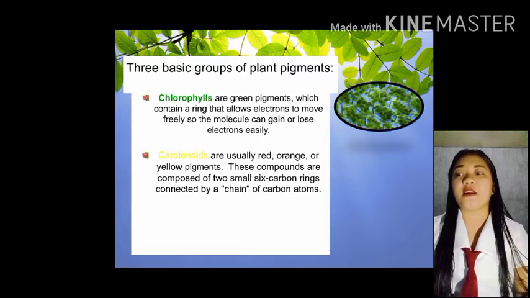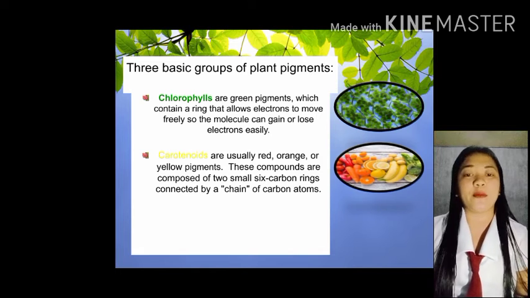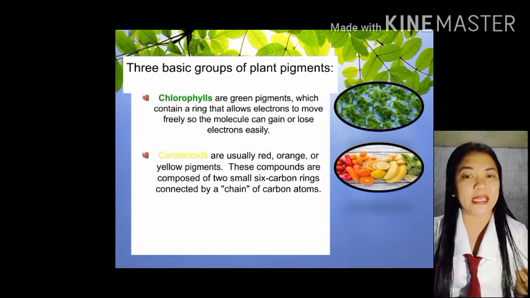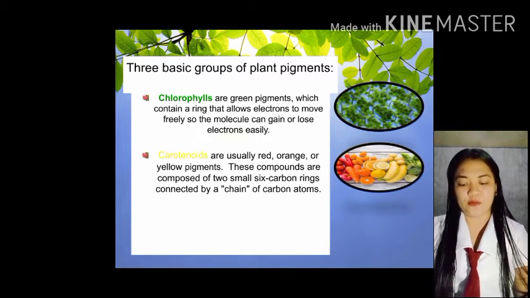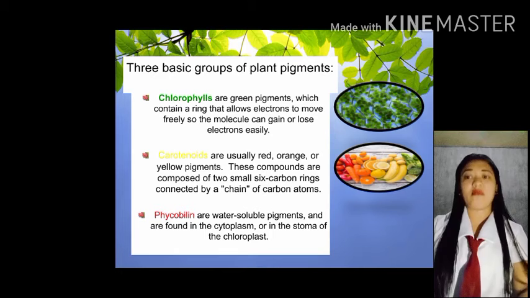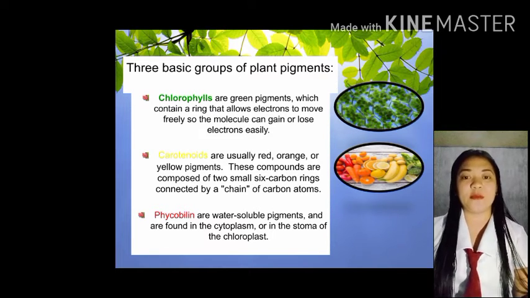Next po is carotenoids. Carotenoids are usually red, orange, and yellow pigments. These compounds are composed of two small 6-carbon rings connected by a chain of carbon atoms. You can see in the picture na si carotenoids po ay usually makikita natin sa tomato, sa banana, and minsan po sa sili. Ito pong si carotenoids ay kinokompose ng dalawang 6-carbon rings na connected siya sa carbon atoms.